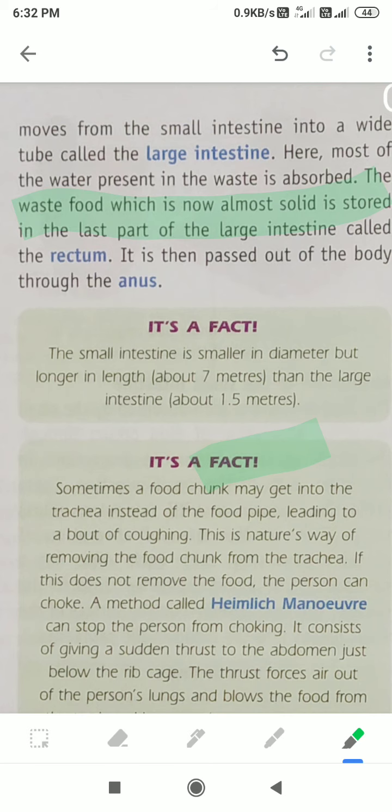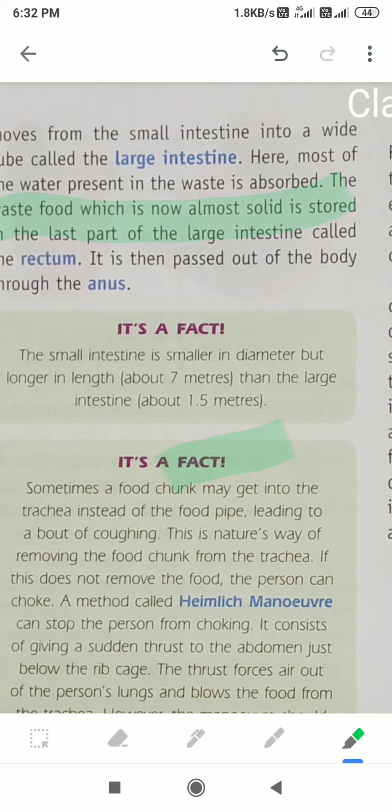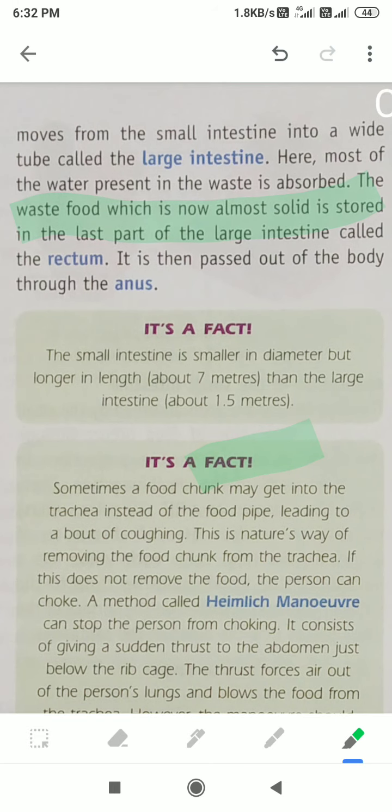It is then passed out of the body through the anus. So the digestive system is complete here. This is the human digestive system.